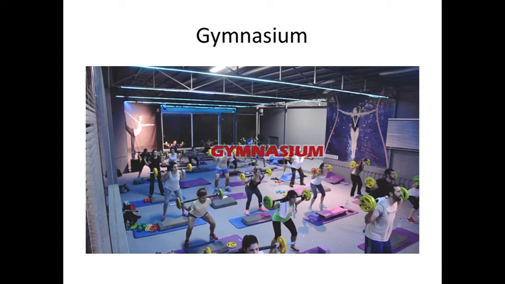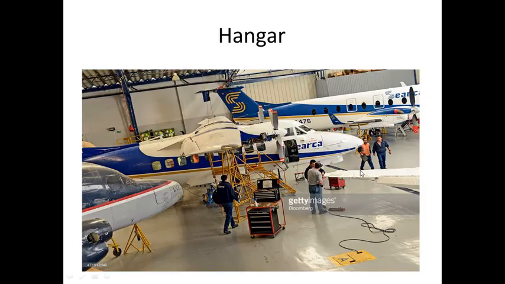Gymnasium. See, a gymnasium is a place where gymnastic activities are going on, where maybe exercise activities are going on. That we can call a gymnasium, as in athletics kind of performance, whatever is going on. See, because these girls are all lifting their dumbbells in a heavy manner. That is what we can take up at this stage.